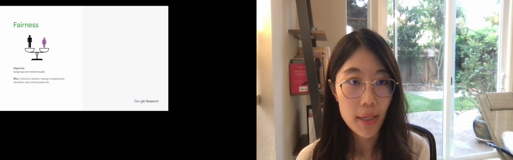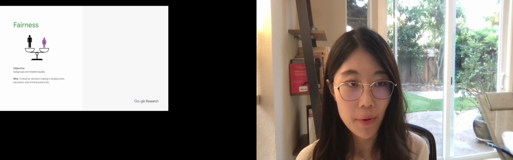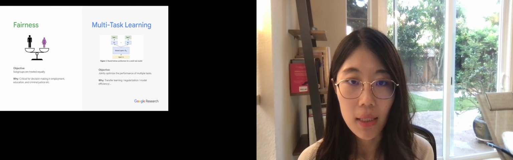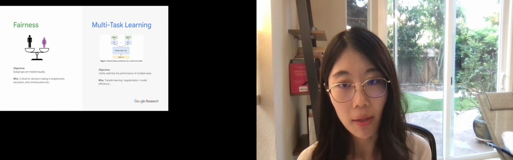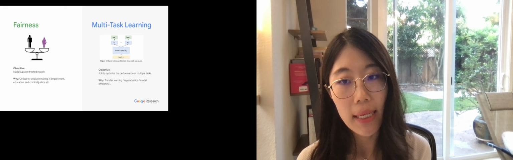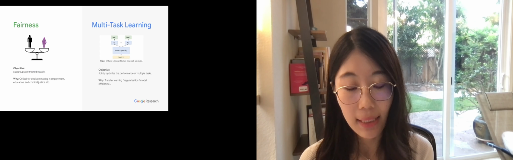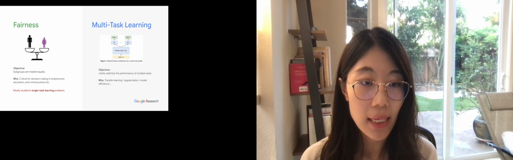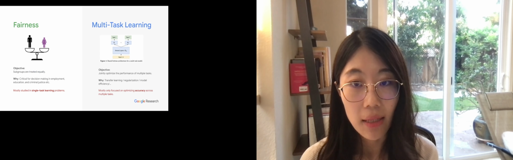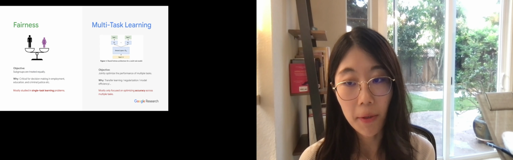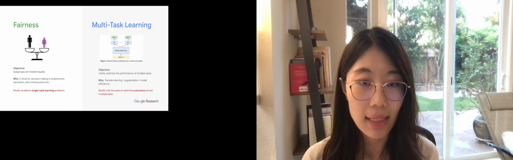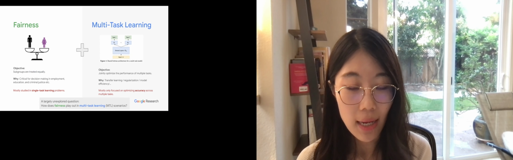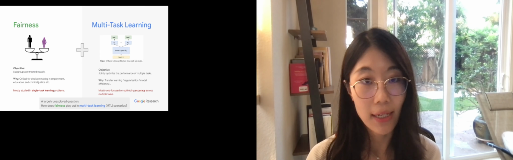Well, fairness has been a pretty hard concept these days, in which we mean we want the model to treat subgroups equally. At the same time, there has been a similarly orthogonal area of machine learning, multitask learning, in which people jointly optimize the performance of multiple tasks. While both of these fields are hard, fairness is still mostly studied in single-task learning scenarios, and multitask learning is mostly focusing on optimizing the accuracy across multiple tasks. So this leaves us with a largely underexplored question, which is how does fairness play out in multitask learning?